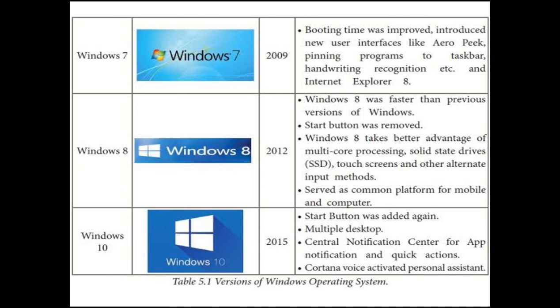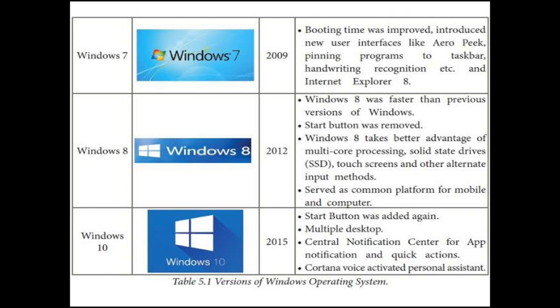It can be used as a more and more powerful Windows operating system, that is Windows 8, which was invented in the year 2012. Here the start button was removed. This is the new style of this Windows version, 8. It is faster than all the previous versions.